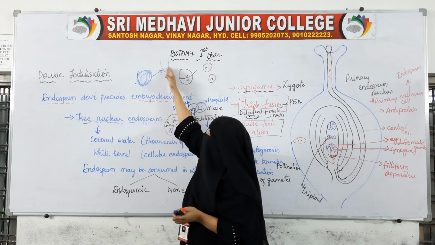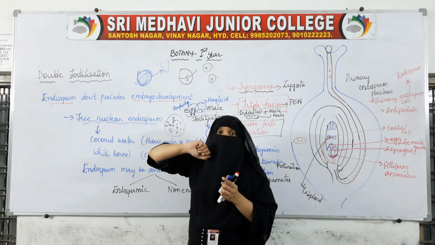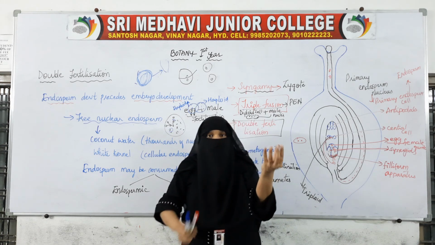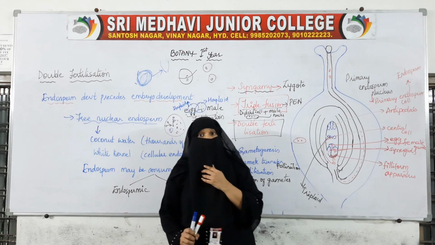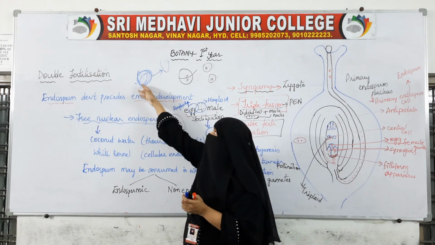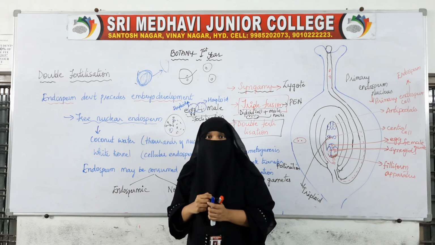The embryo will later change into a seed.